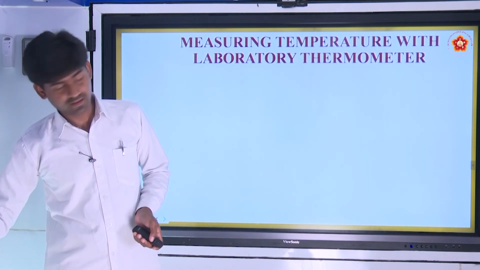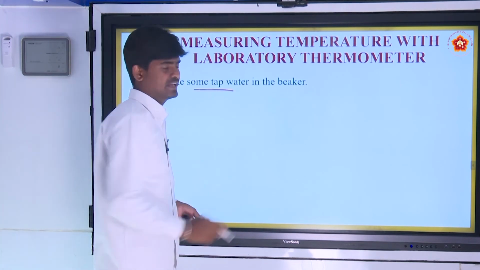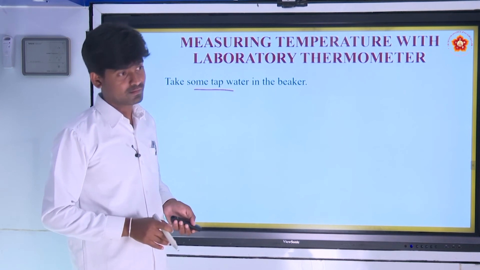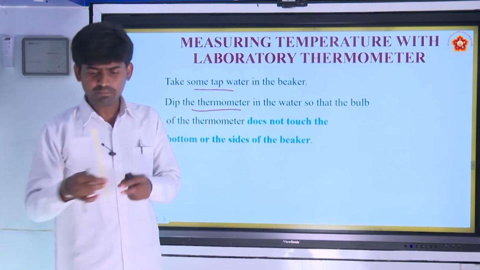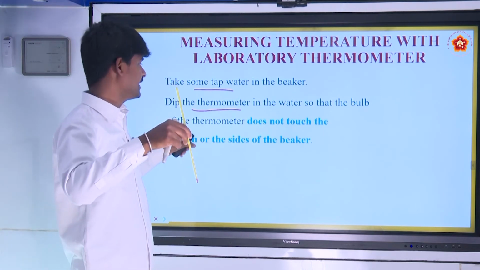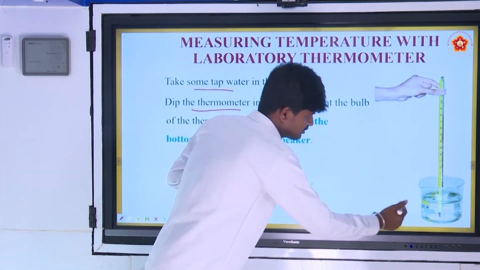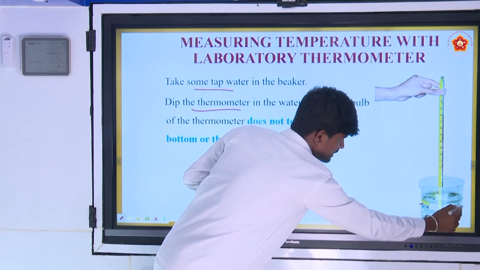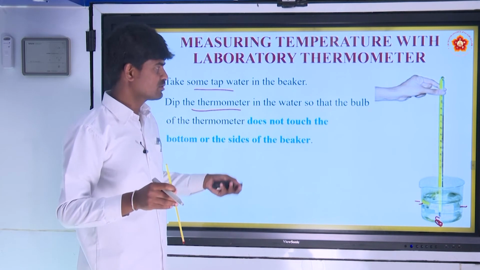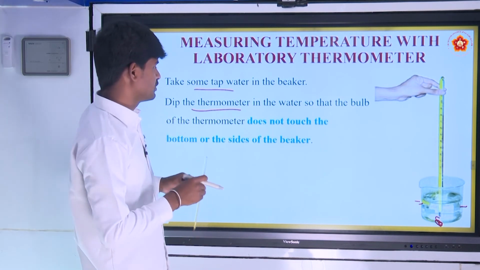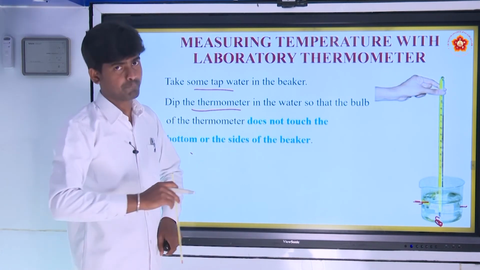Measuring the temperature with a laboratory thermometer. First you have to take some tap water in a beaker. After that, dip the thermometer in the water, and the thermometer should not touch the bottom or sides of the beaker. If it touches them, it will measure their temperature instead. So that's why we don't touch the bottom or sides of the beaker.